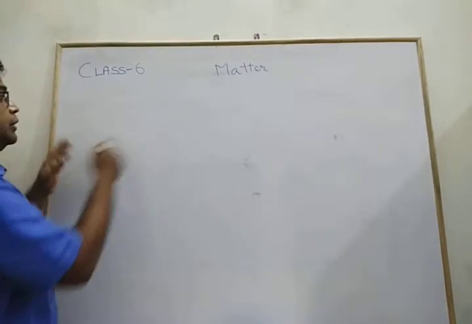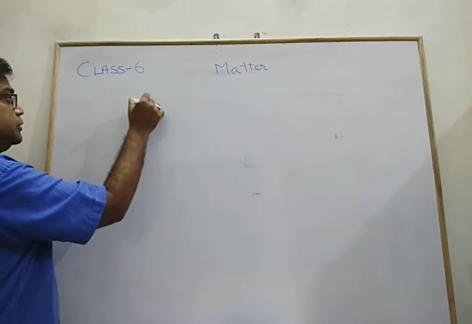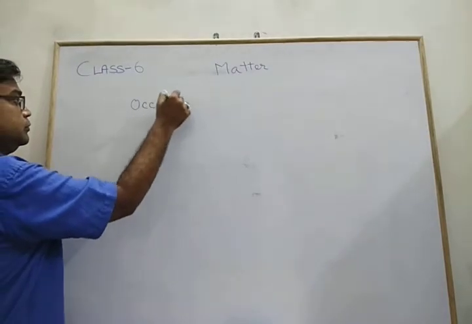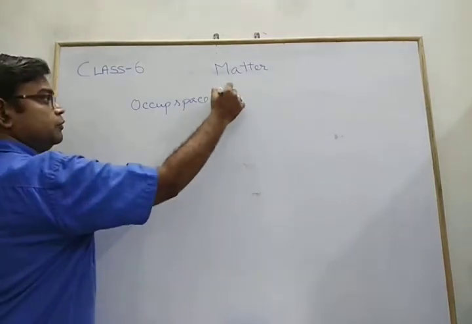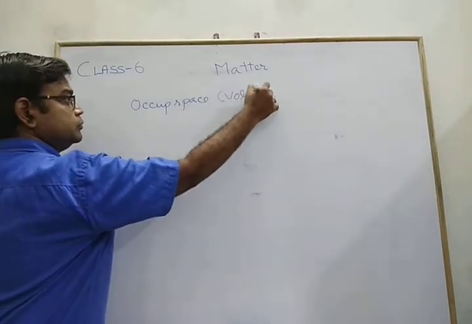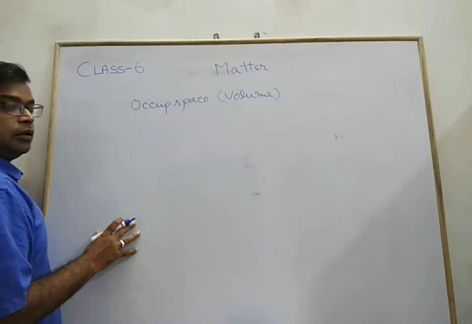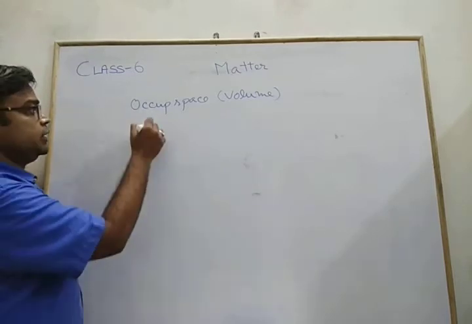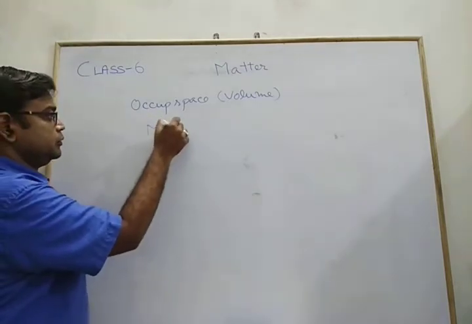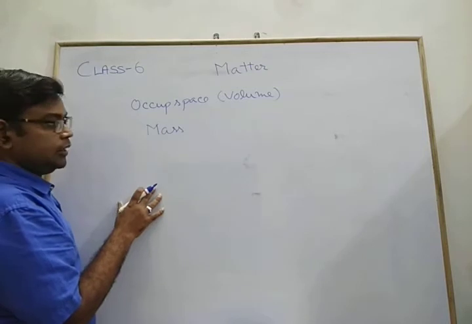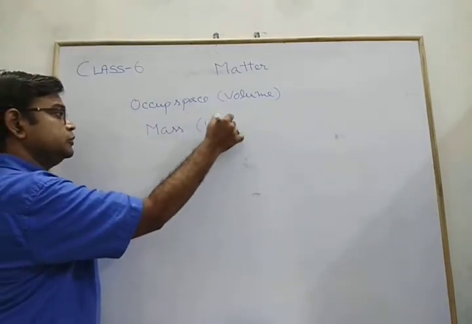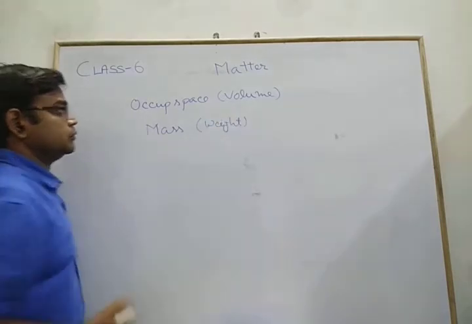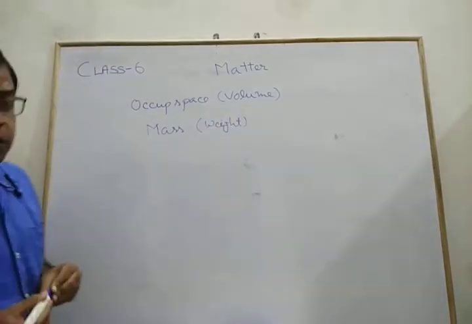Matter occupies space. What does it mean? It means it has volume. Matter has some mass. What does it mean? It means matter has some weight or force also. So, what is matter?